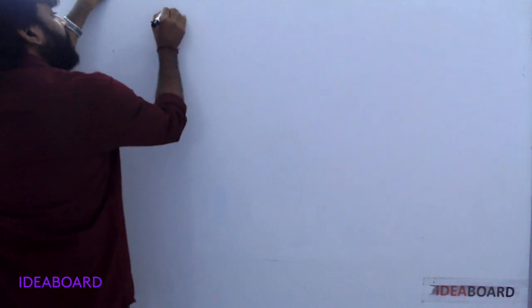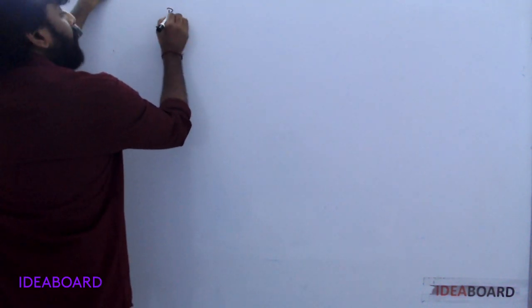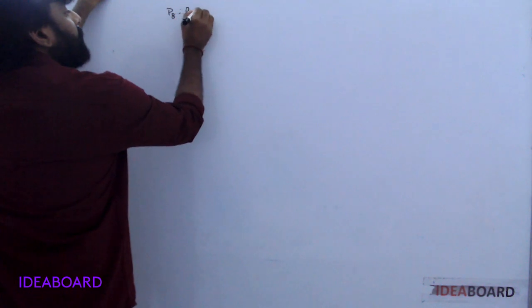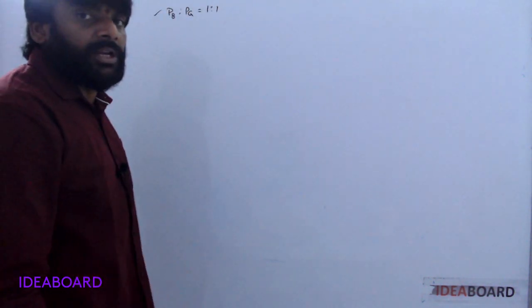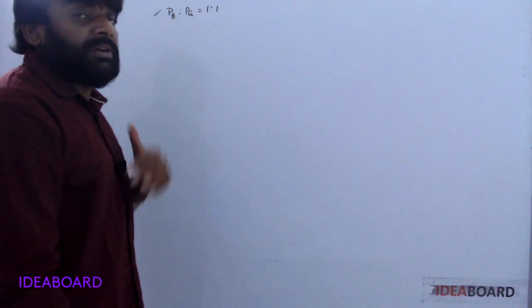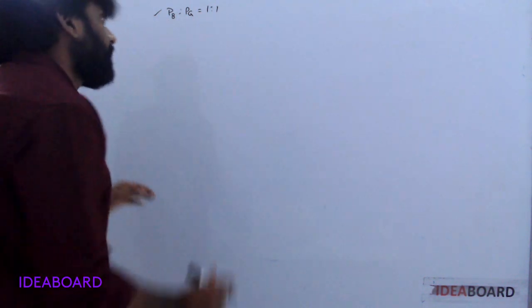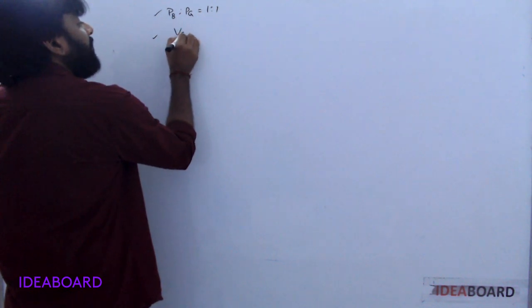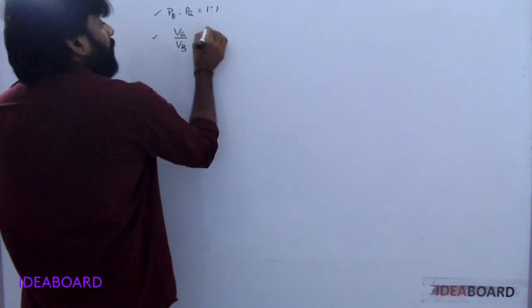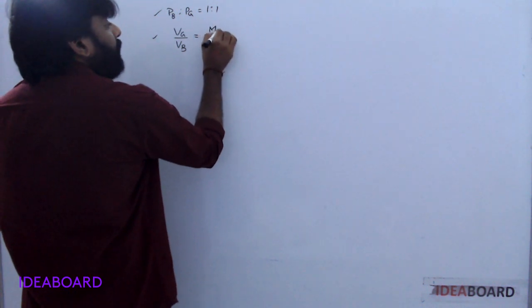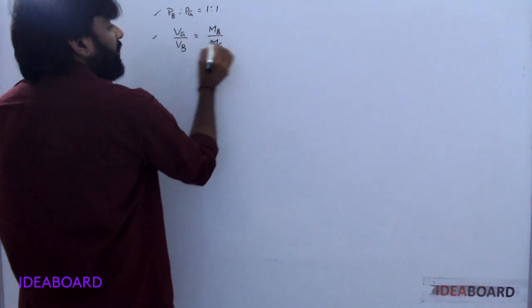Here the momentum ratio, bullet to gun, is equal to 1:1. So velocity of the gun by velocity of the bullet is equal to mass of the bullet by mass of the gun.